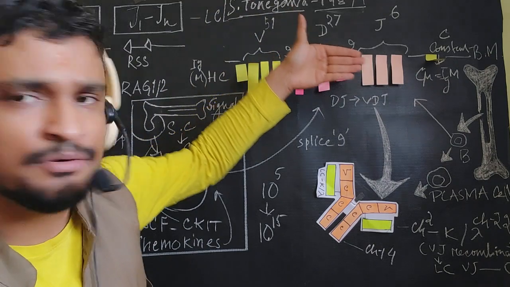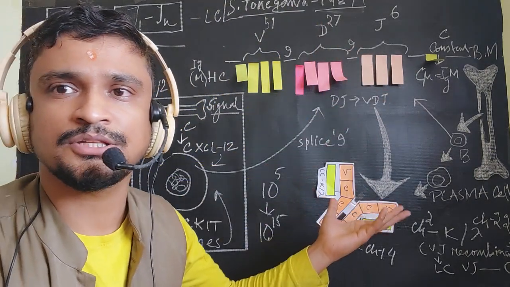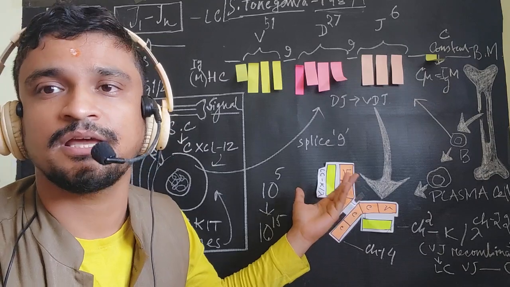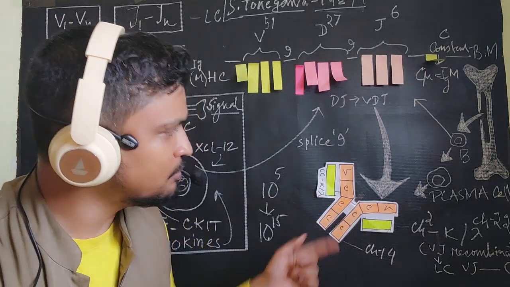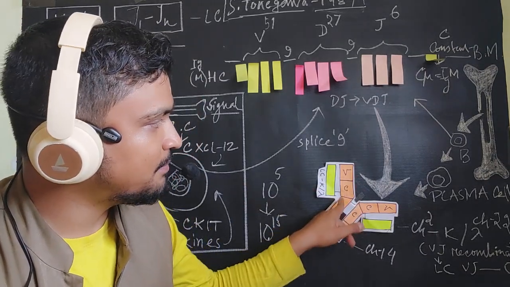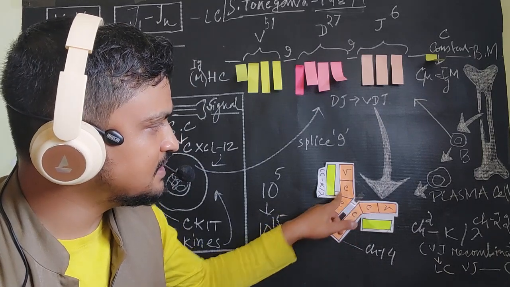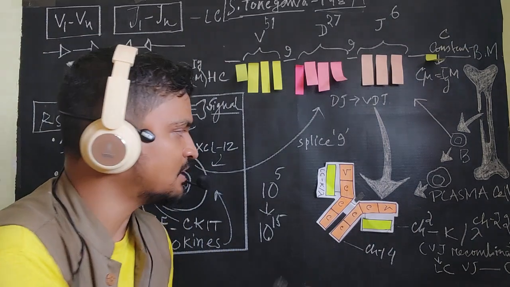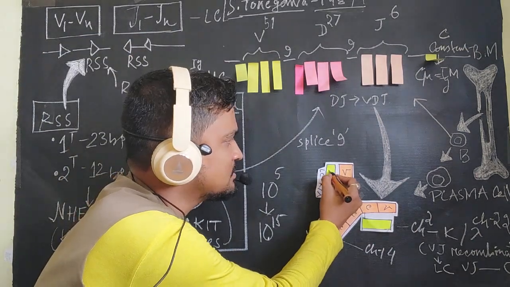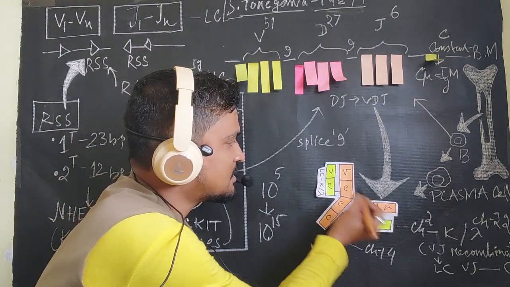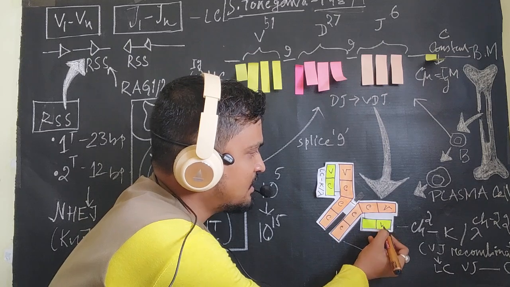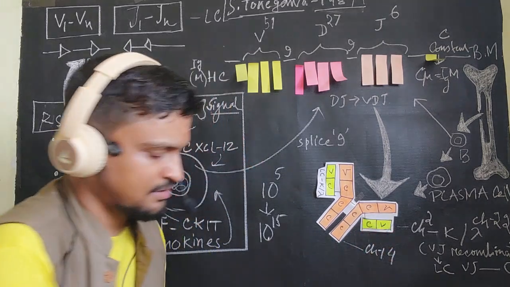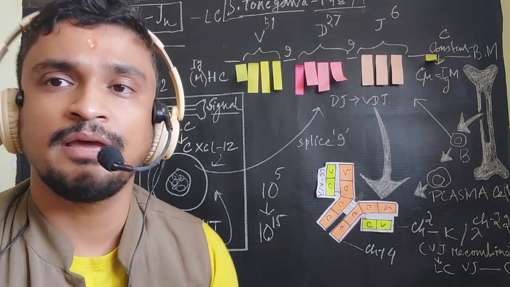First, you know the structure of the antibody. You know, in class 12 we have read about it. The antibody structure is the H2L2 configuration, 2 heavy and 2 light chains. In the orange color, I have depicted the heavy chains with the constant region and the variable regions, and in the same way in the light chain you can see here the variable and the constant parts. So this light chain will be translated later on. First we talk about the heavy chain.